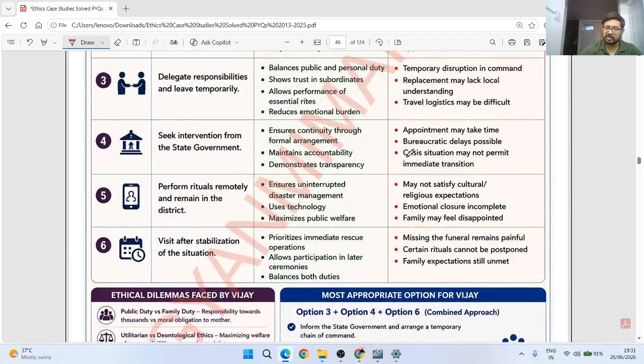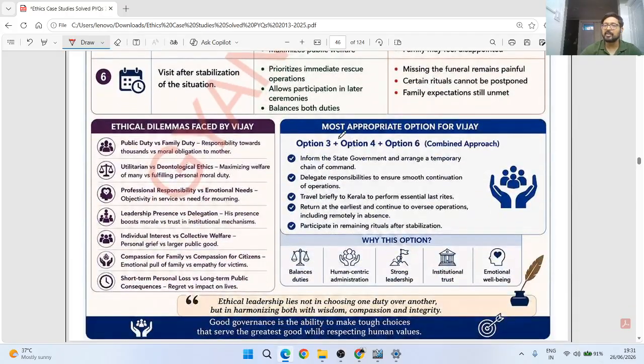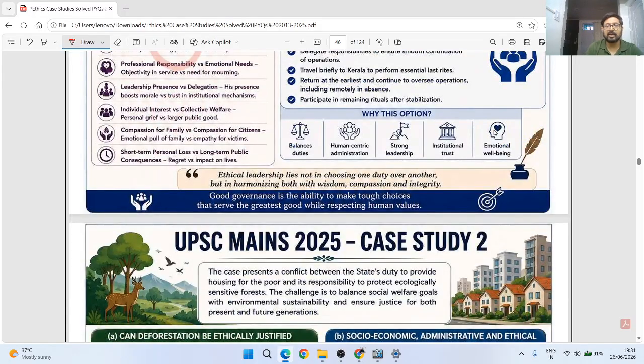Then I have given options. Then ethical dilemmas faced, then most appropriate option, and then I've tried to give one ethical principle. Why this option? Also I've justified the option, and then ethical principle, and then governance principle. In every case study I've tried to give either one ethical principle or governance principle or both.